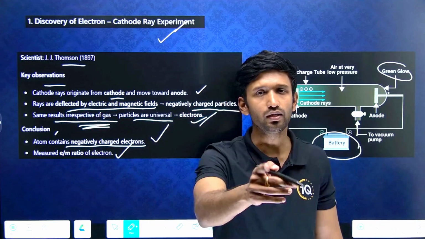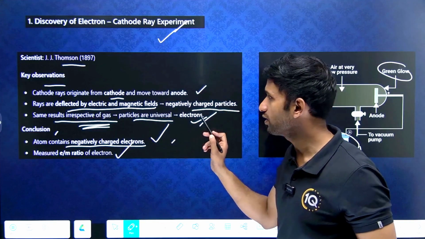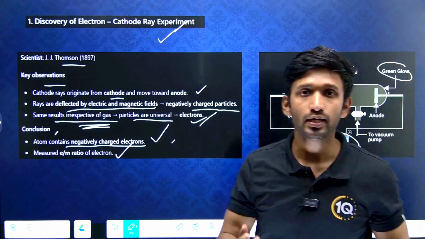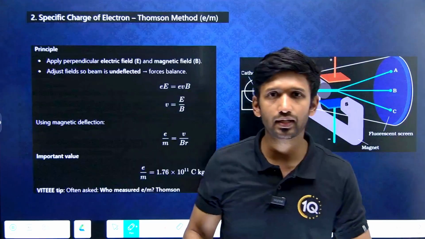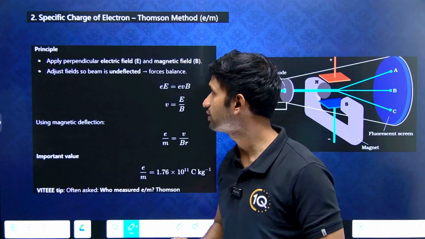So we can see that this experiment happened, and these were the key observations and the final conclusion. These are some of the most important things observed in the discovery of the electron in the cathode ray experiment. They are really important from the examination perspective: negatively charged particles were observed, electrons were observed, and e/m was measured, right?